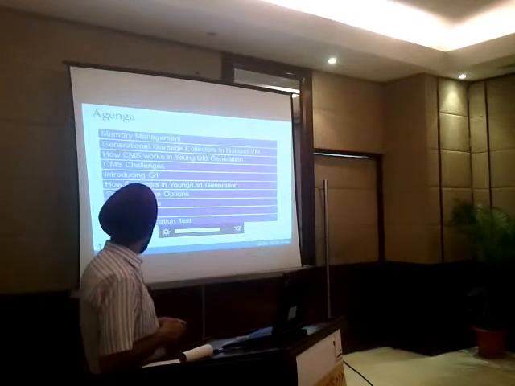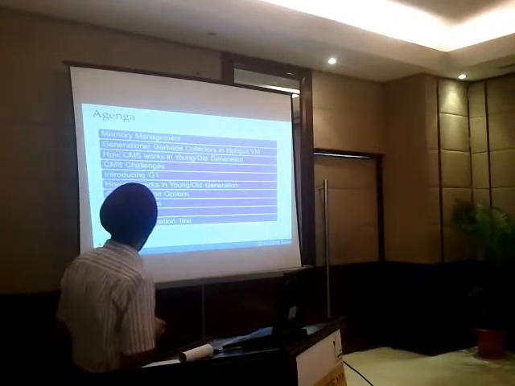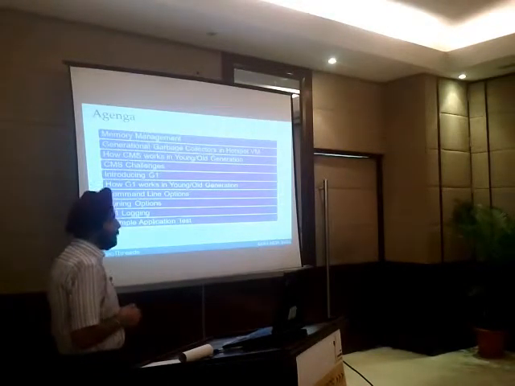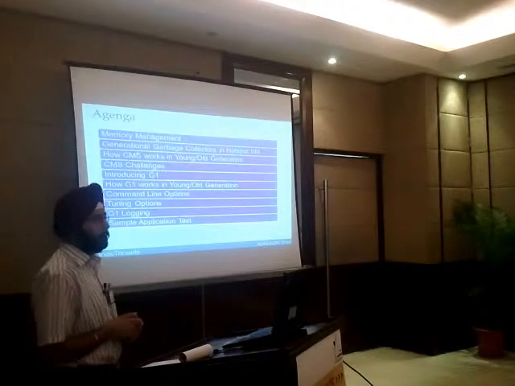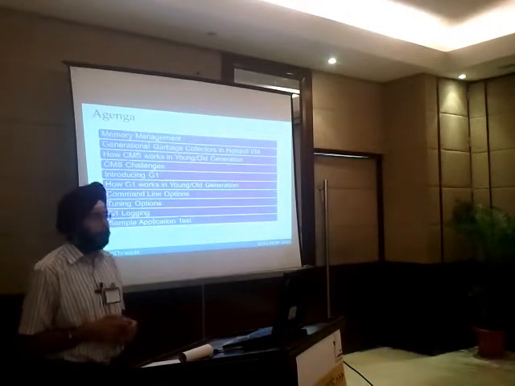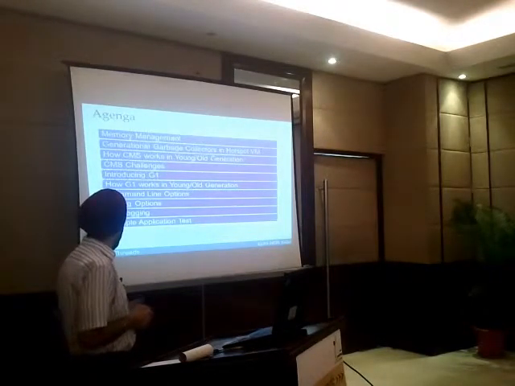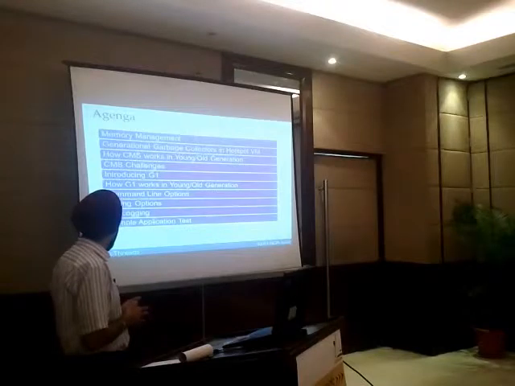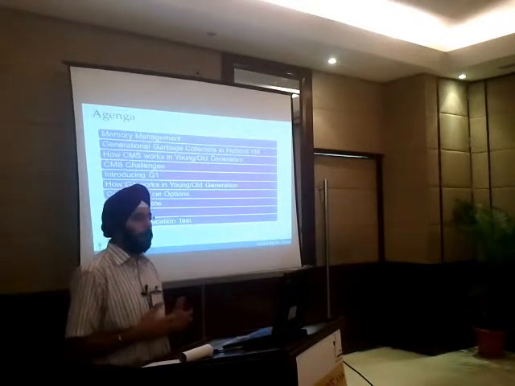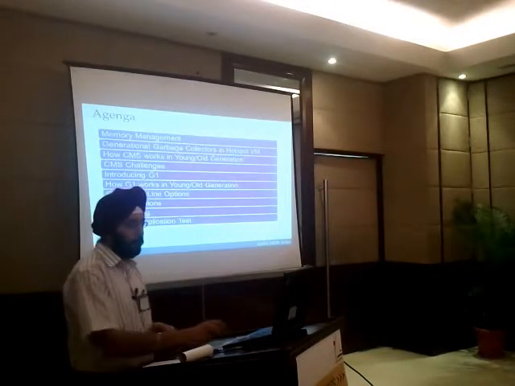Very briefly, this is the agenda I'm going to cover: memory management, generational garbage collectors, CMS, how it works in the young and old generation, and challenges with CMS, a brief introduction of G1, how things work in G1, and then I'll be talking about certain command line options and logs. In the end I'll describe a small application which I had developed to compare both CMS and G1.